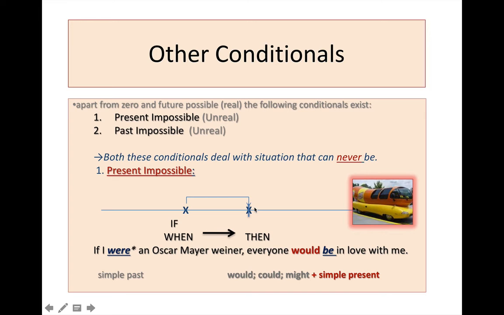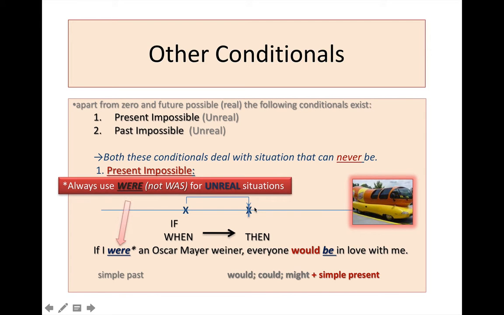Please note that we would not say if I was an Oscar Mayer wiener because the verb to be in the form was is only reserved for things that are possible, and we have decided that in English we will use the word were for all situations that are unreal or impossible. So as you can guess, it's impossible for me to be an Oscar Mayer wiener, and so everyone will not be in love with me because I'm a hot dog.